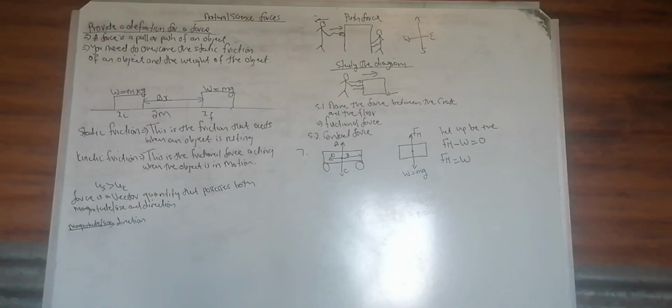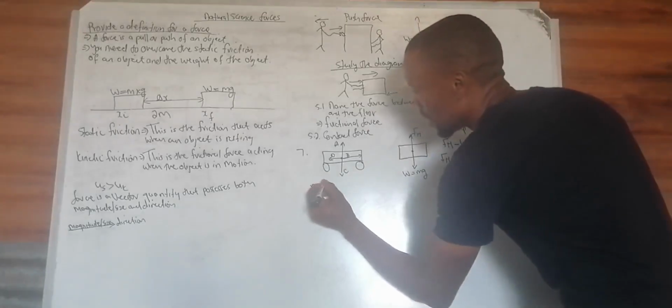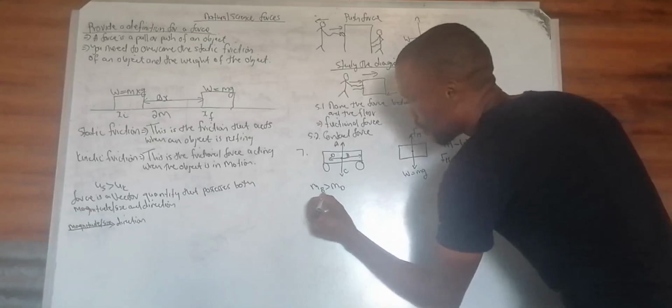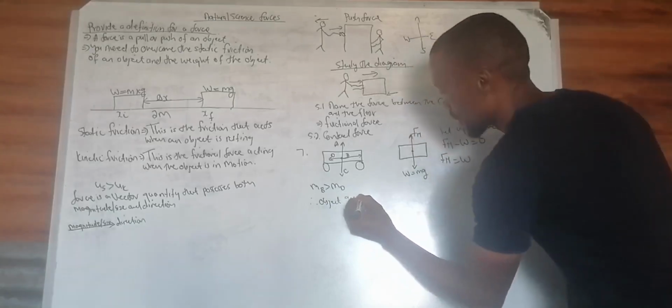Why do they cancel? It's because the object does not go up or down. That's why they cancel. So now you can see the magnitude of B is bigger than the magnitude of D. Therefore the object goes east.